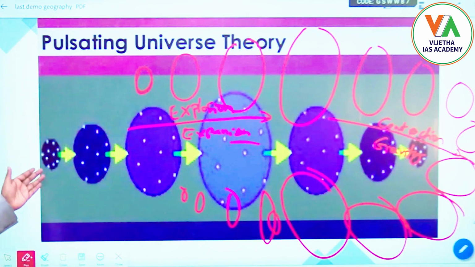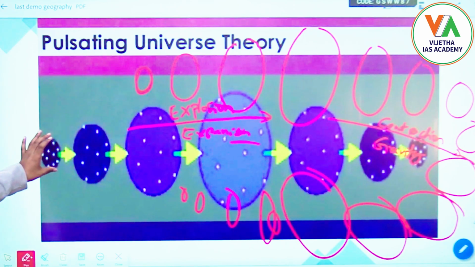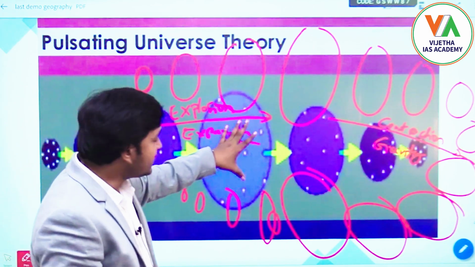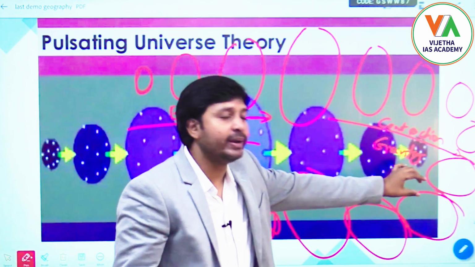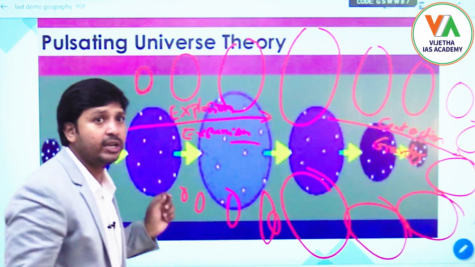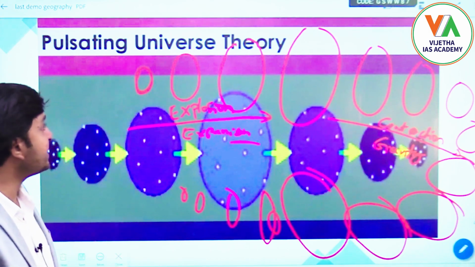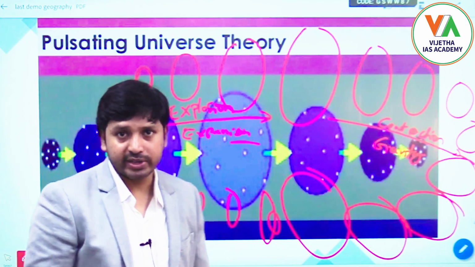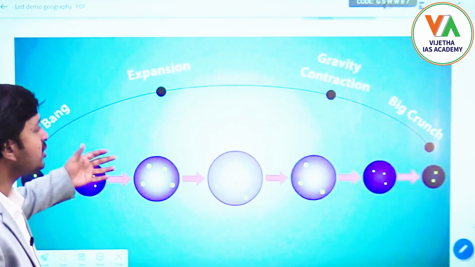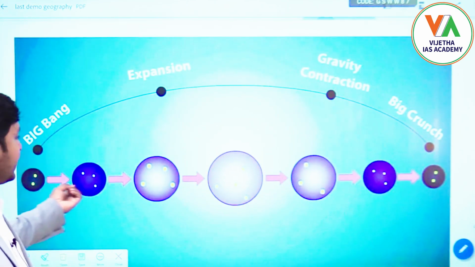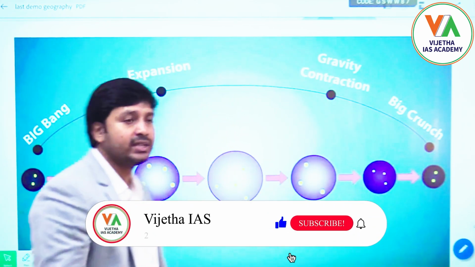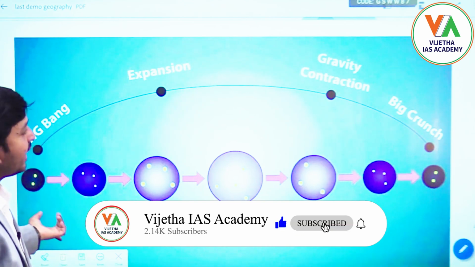From the picture also, if you see, some explosion has taken place, and because of that explosion the expansion takes place. After this expansion, once again the contraction takes place, and once this contraction is done, once again some explosion will occur. So the same cycle will start continuously like this. This is what is called the pulsating theory of the origin of the universe. Is it clear? Then next we will go to the second theory. From this picture also, some explosion is taking place, expansion is taking place, and now once again because of gravity it is contracting. Expansion and gravity contraction.